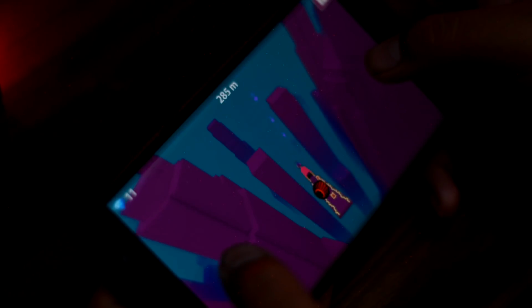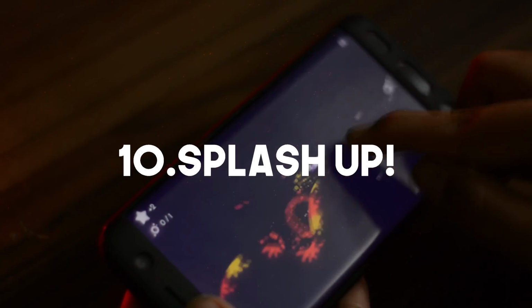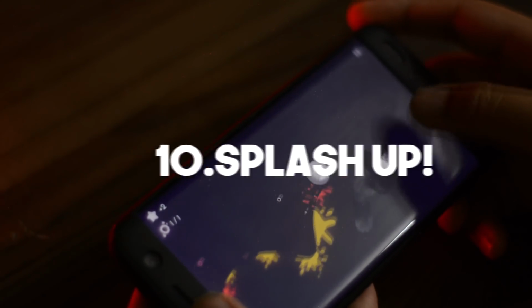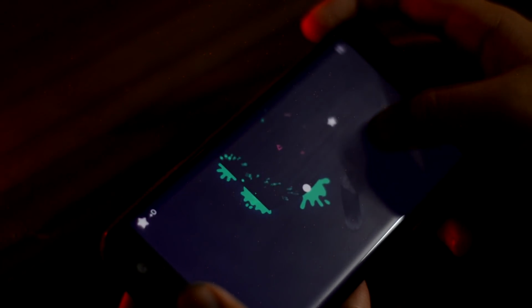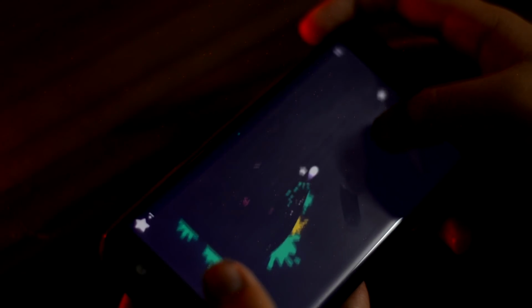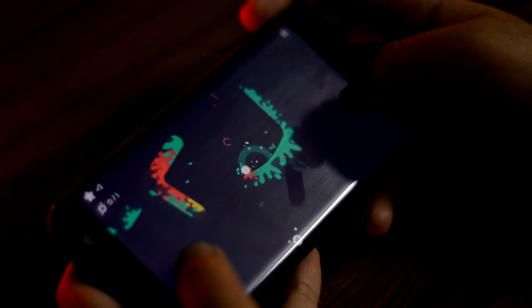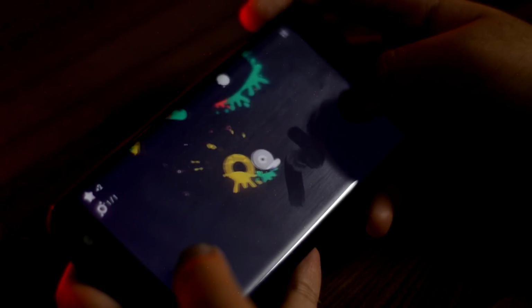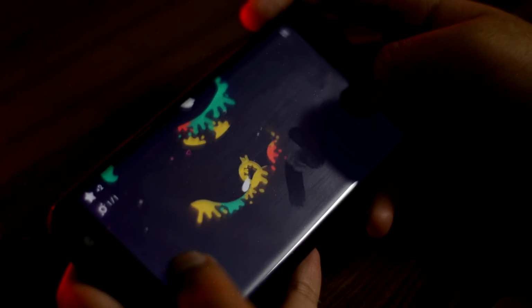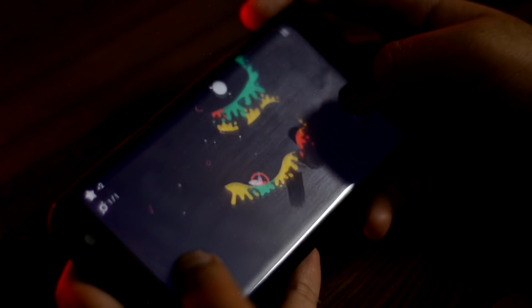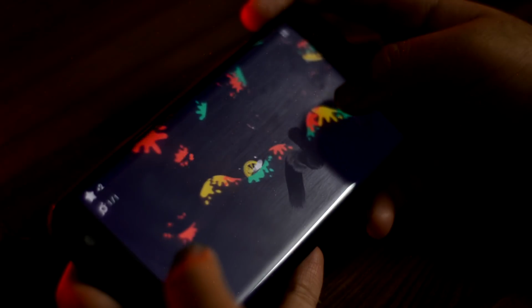The last app is a game called Splash Up, but it's so much more than just a game. In this you are a paintball and you are completely surrounded by darkness, and the only way to see the path is to sprinkle as much paint as possible so you can make sense of the path and move forward. But don't only rely on paint, as you will need to use logic as well as abstract thinking if you want to complete a level. So this game is a great way to train your memory and also improve your abstract thinking.